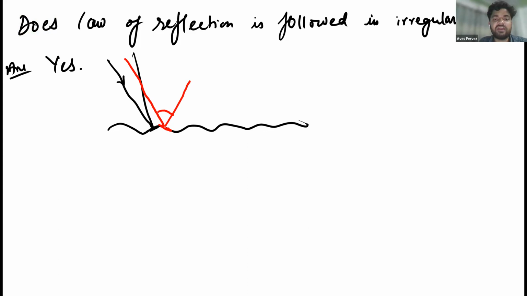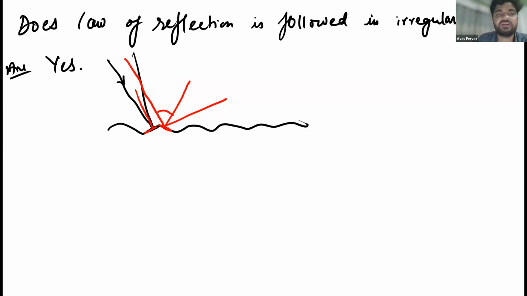This angle is greater, so it will move this way. So there are different angles. Are you understood? Yes, sir. Just because the surface is not regular, the incident rays and reflected rays are not parallel to each other.